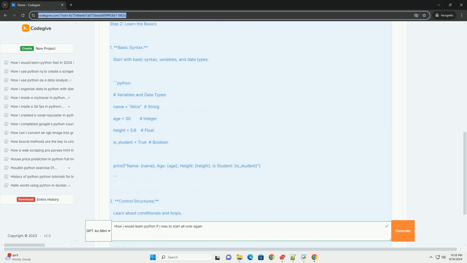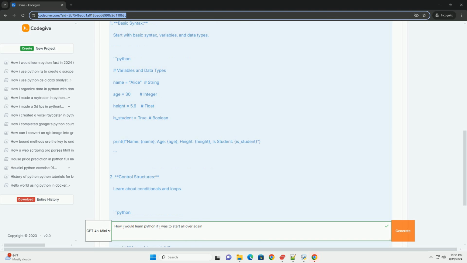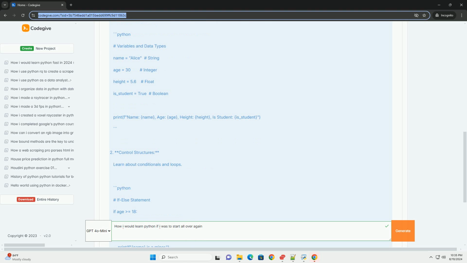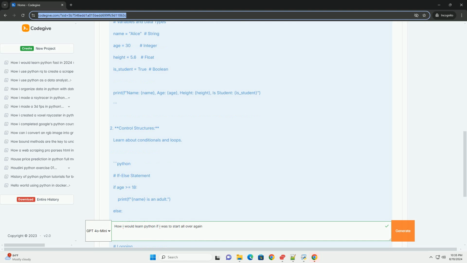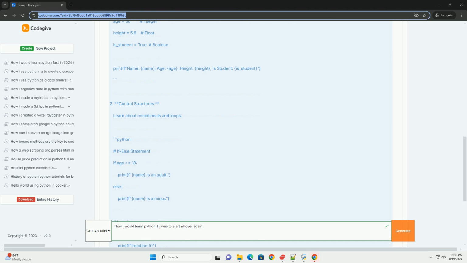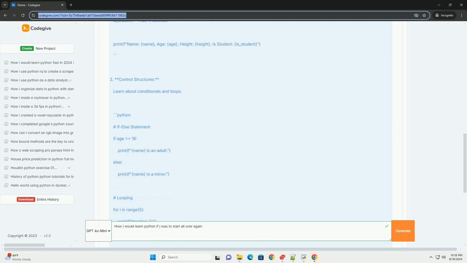Step 2: Learn the basics. 1. Basic syntax. Start with basic syntax, variables, and data types. 2. Control structures. Learn about conditionals and loops. Looping: for i in range(5): print(f"Iteration {i}").